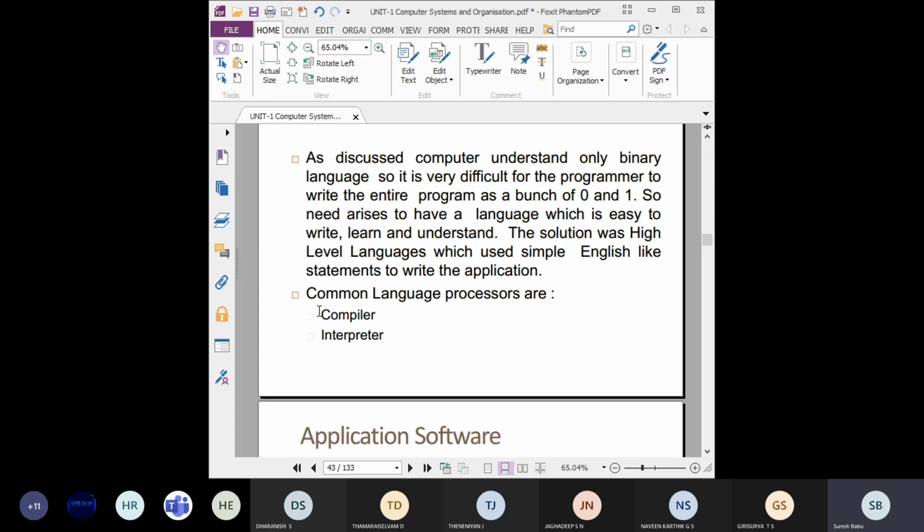Because we will have one programming language to study after this first unit. The second unit is full of Python. Python will come under one of these types, either compiler or interpreter. So you should understand; every programming language will come under one of these types. Understood, students? Yes, sir.